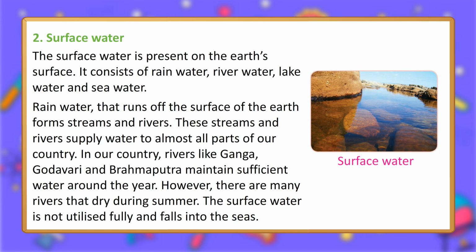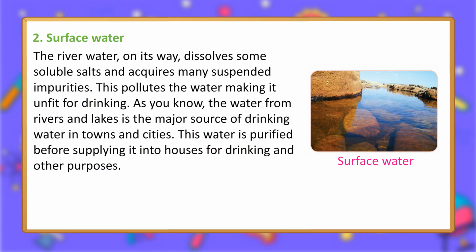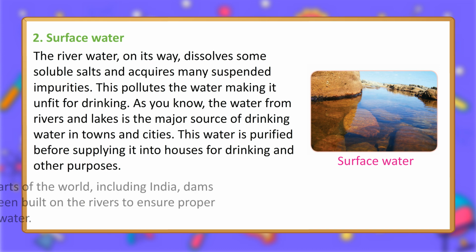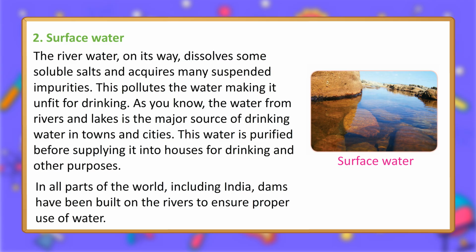However, there are many rivers that dry during summer. The surface water is not utilized fully and falls into the seas. The river water, on its way, dissolves some soluble salts and acquires many suspended impurities. This pollutes the water, making it unfit for drinking. As you know, the water from rivers and lakes is the major source of drinking water in towns and cities. This water is purified before supplying it into houses for drinking and other purposes. In all parts of the world, including India, dams have been built on the rivers to ensure proper use of water.